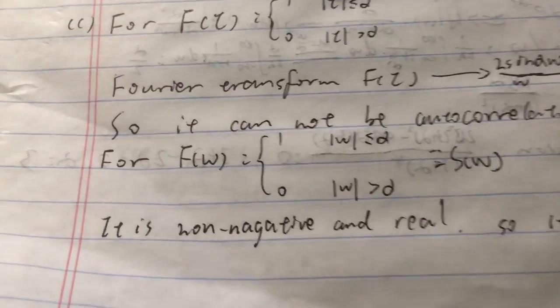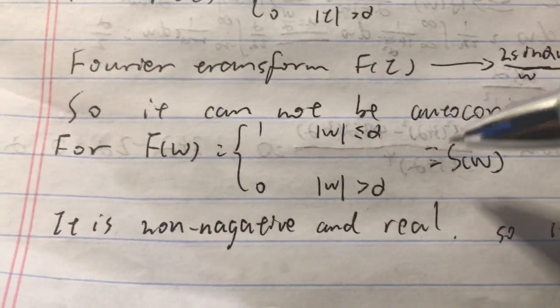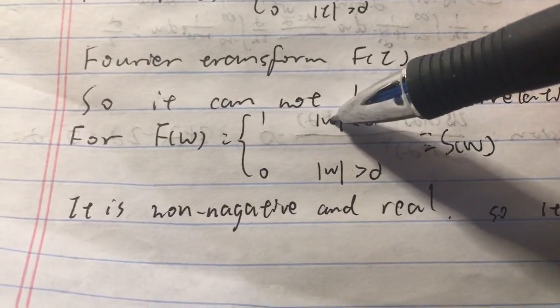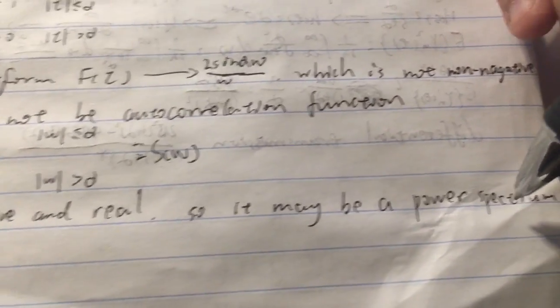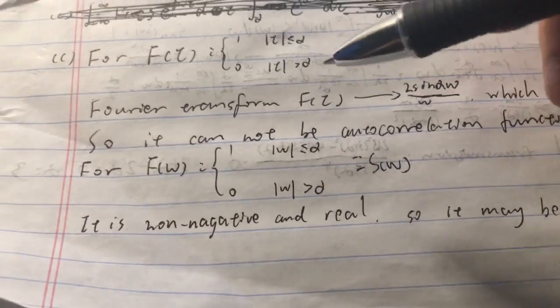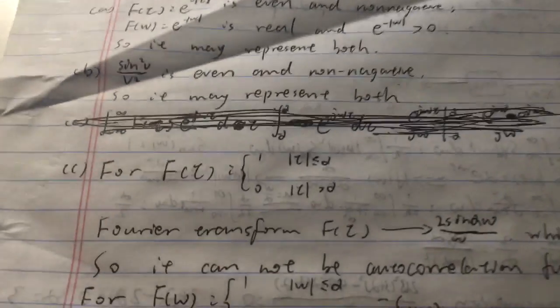So no matter the omega is positive or negative, the value of function is not related to the sign of omega, so it's real. So thus it may be a power spectrum function. So this is the third function. So that's the whole story of the second problem.